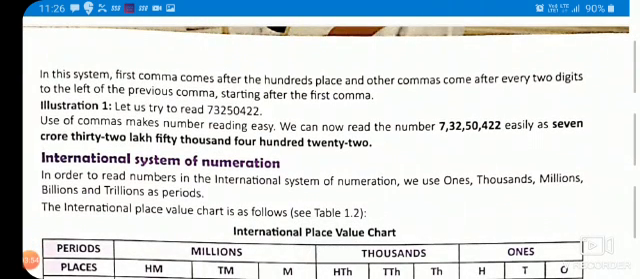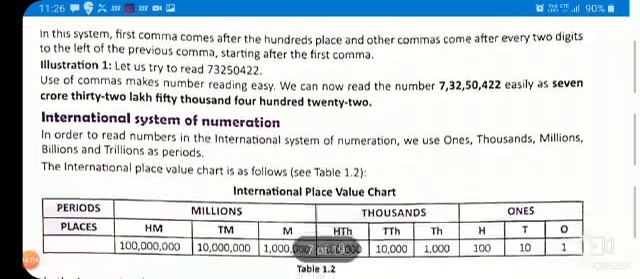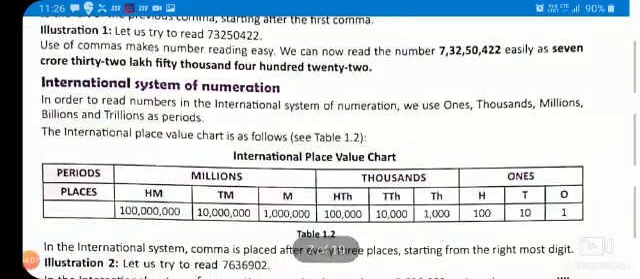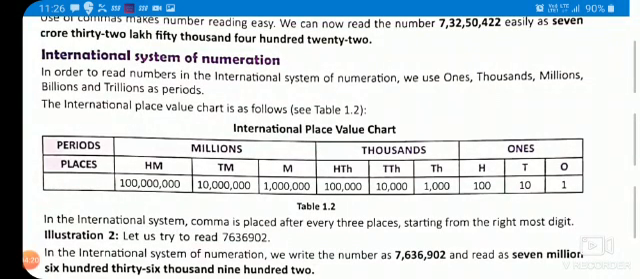Such numerals you should practice to write. You should write how you can write in words and how you can write in numbers. So in order to read numbers in the international system of numeration, we use ones, thousands, millions, billions and trillions as periods. जब हम इंटरनेशनल सिस्टम के प्लेस वैल्यू चार्ट में बढ़ते हैं, तो here again first period is ones, second period is thousands, and third period is millions, then billions, and then trillions and so on.